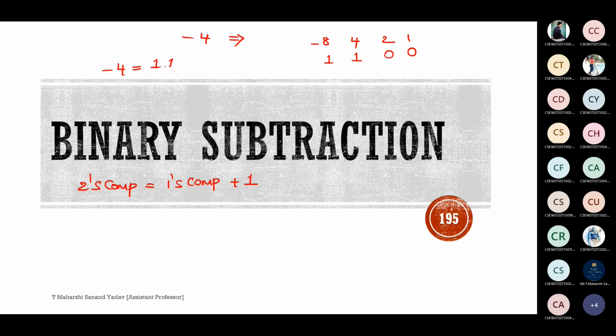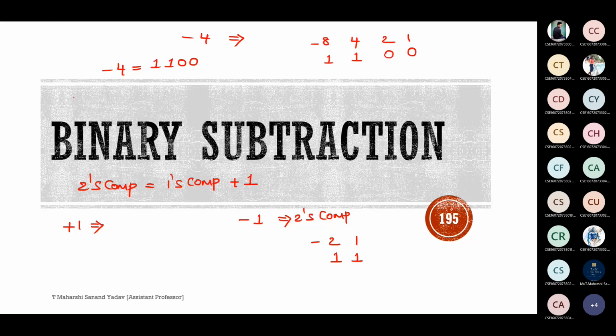Similarly, you tell me for minus 1 now, in terms of 2's complement. You can use this trick: 2 power 0, 1, and minus. It is 1, 1. Or else, suppose you are getting confused with this, first you write the equivalent of plus 1.